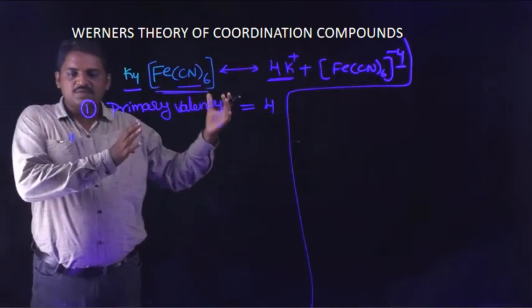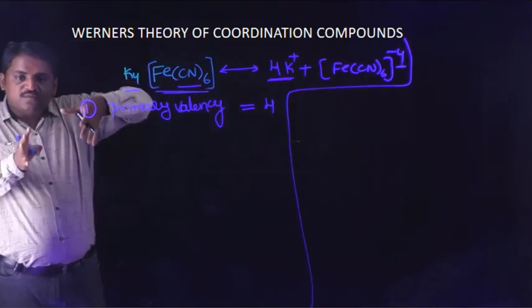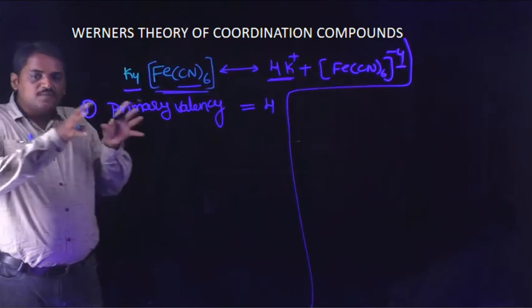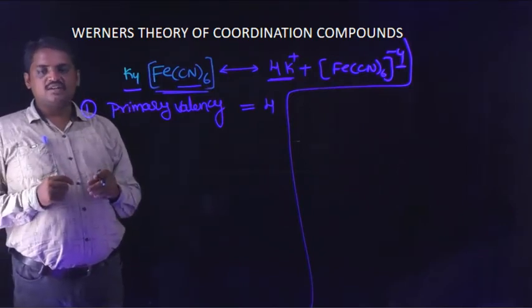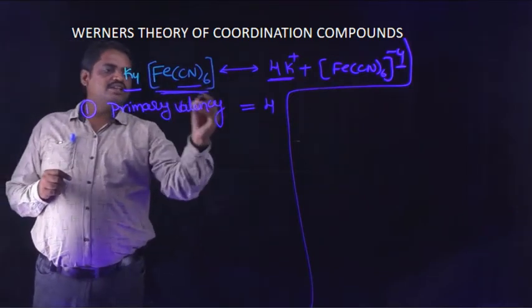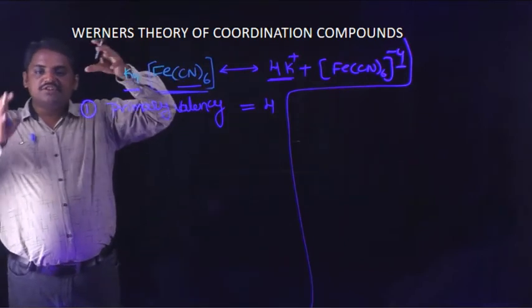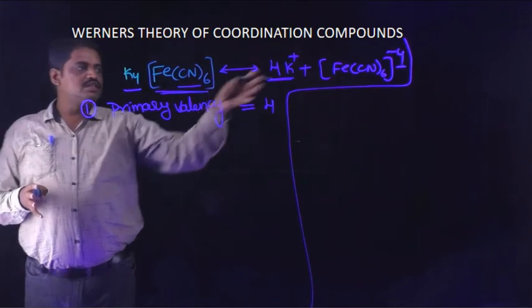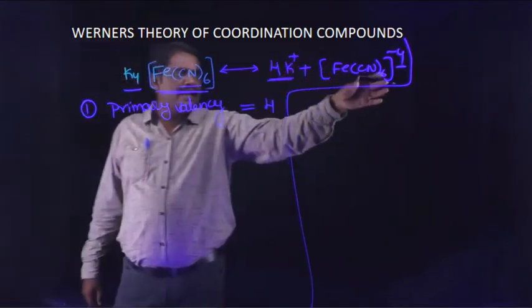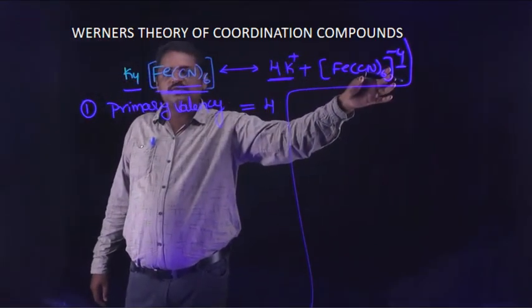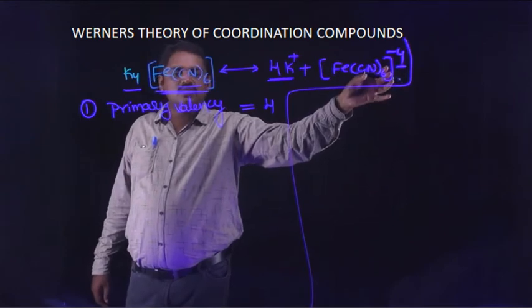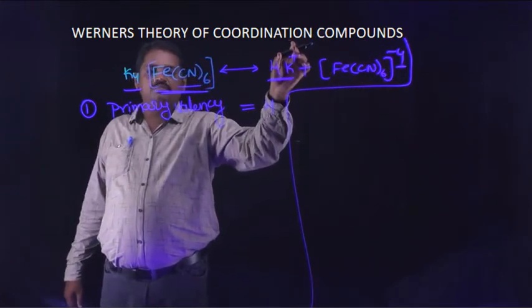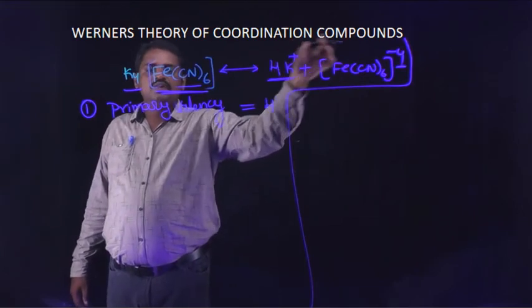The -4 interacts with another 4 positively charged ions, which are the oppositely charged ions.